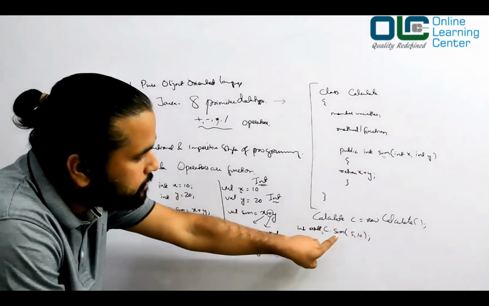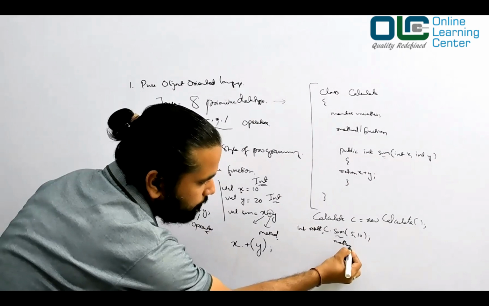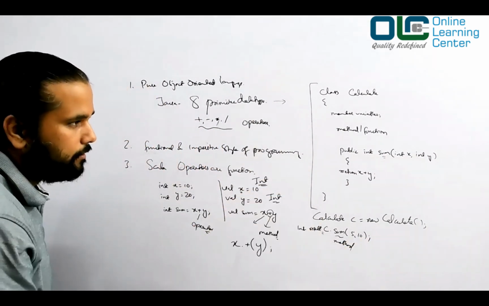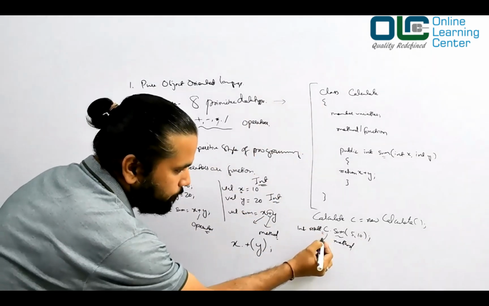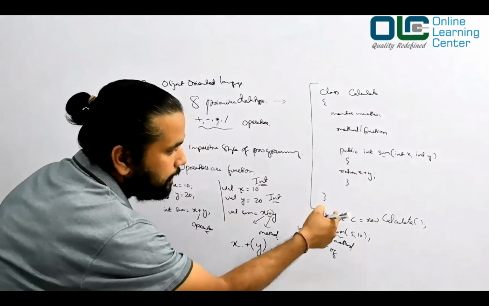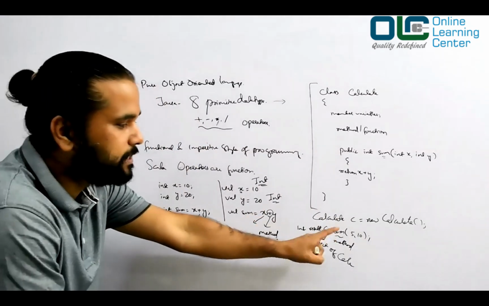Now, what is this sum, guys? It is basically a method. You could call it a function, but we don't say function in Java. In Java the same thing is called a method. So c is basically an object of the calculate class, and sum is a method.